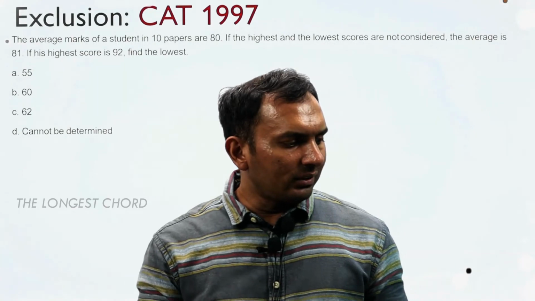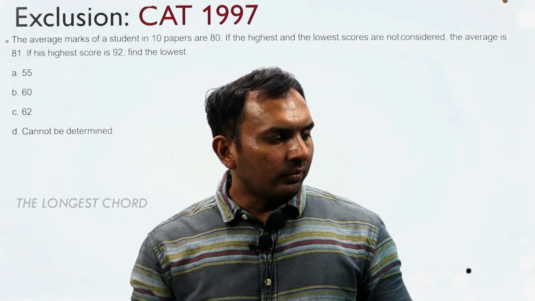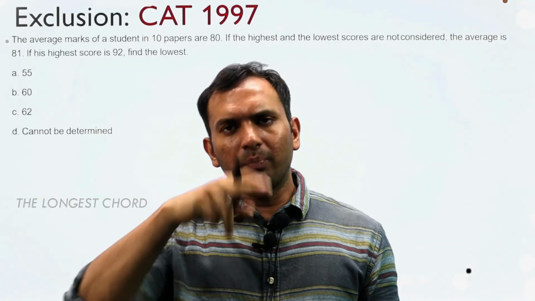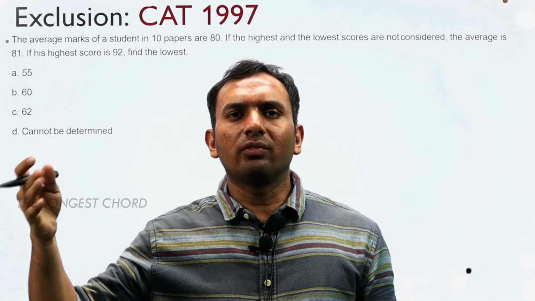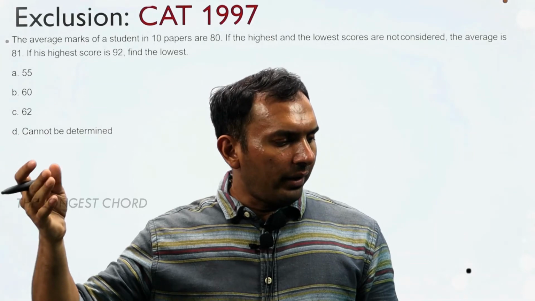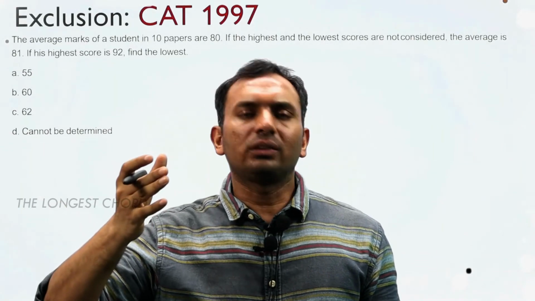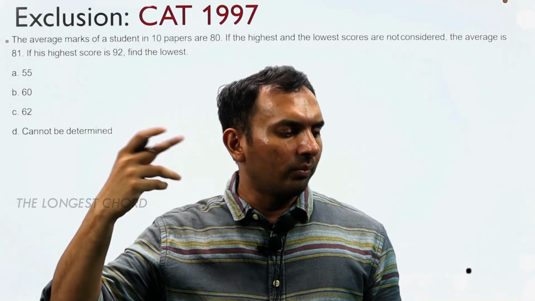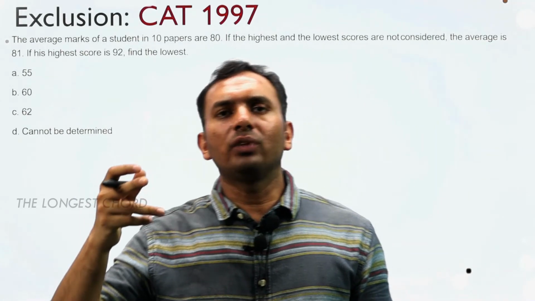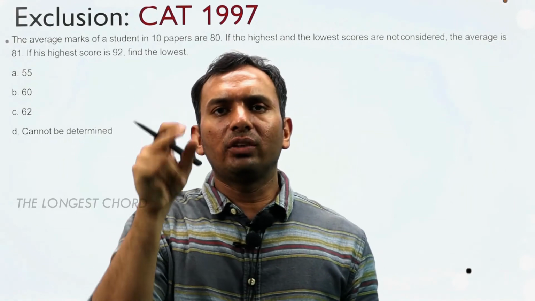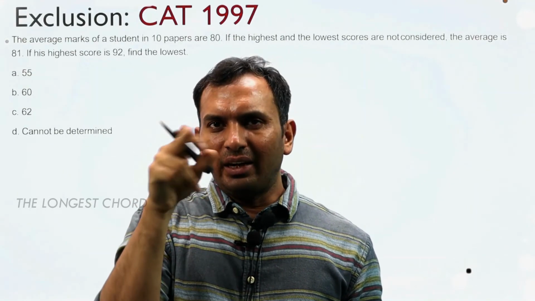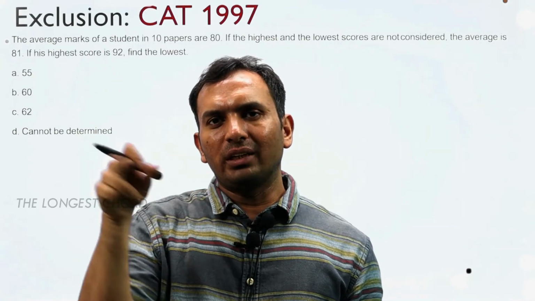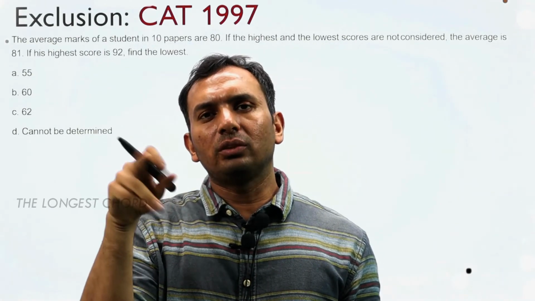So basically we can say that 8 papers without the highest and lowest have an average of 81. And if the highest and lowest are included, the average becomes 80. So we can keep them equal to the average, that is 81. So if (H + L) divided by 2 is 81, can I say their sum will be 162?